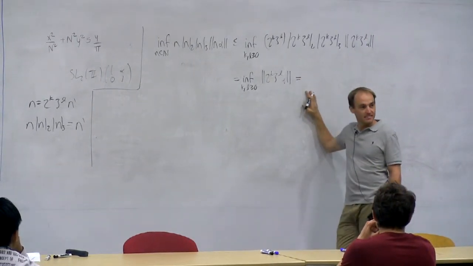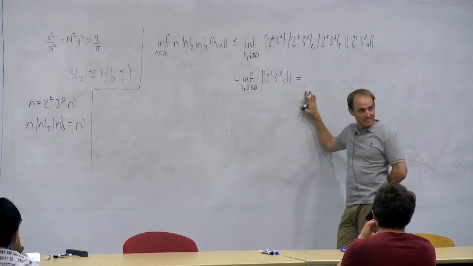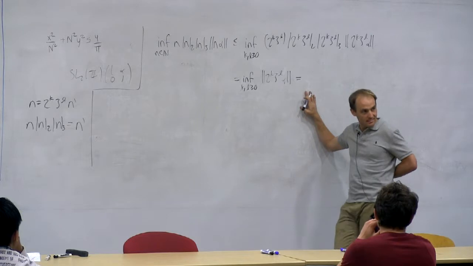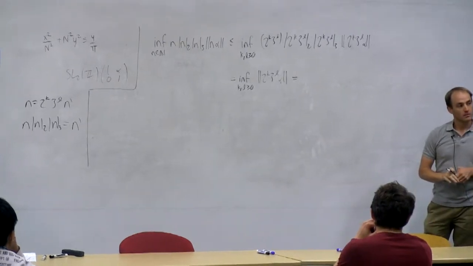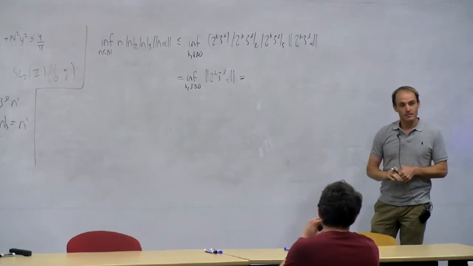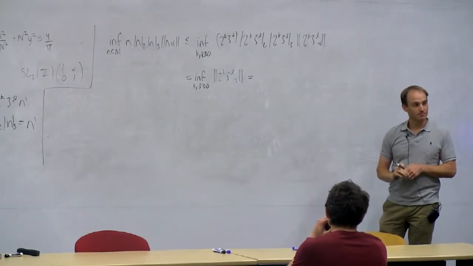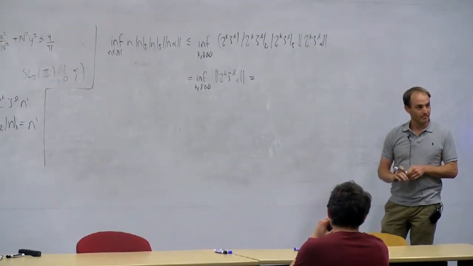Say it again. It should be going to 0, because if you look at that thing, it's not going to be bounded below by any real number greater than 0, so it's less than some epsilon. How do you know that? Well, it's not a badly approximable number.